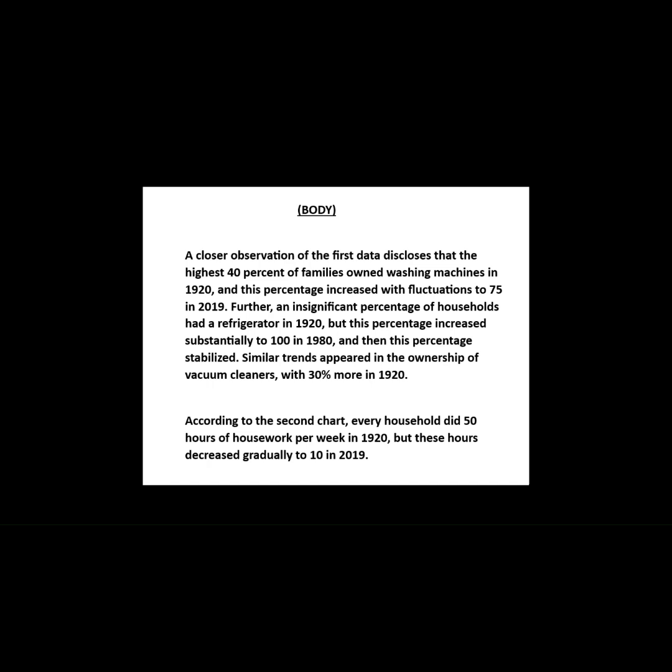machines in 1920. Very simple, my friend. And this percentage increased with fluctuations. With fluctuations means with ups and downs to 75 in 2019. Just follow the trends.